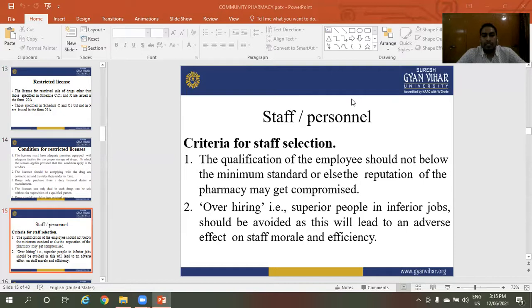First, the qualification of the employee should not be below the minimum standards, or else the reputation of the pharmacy may be compromised. Second criterion is over-hiring. Superior people in inferior jobs should be avoided, as this will have an adverse effect on staff morale and efficiency. So a qualified person is required for the community pharmacy.